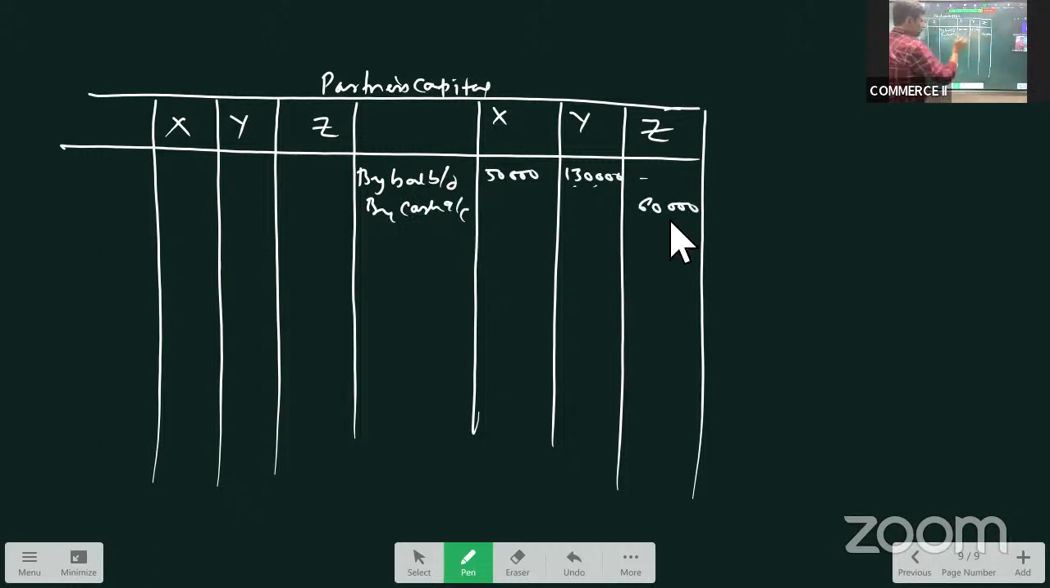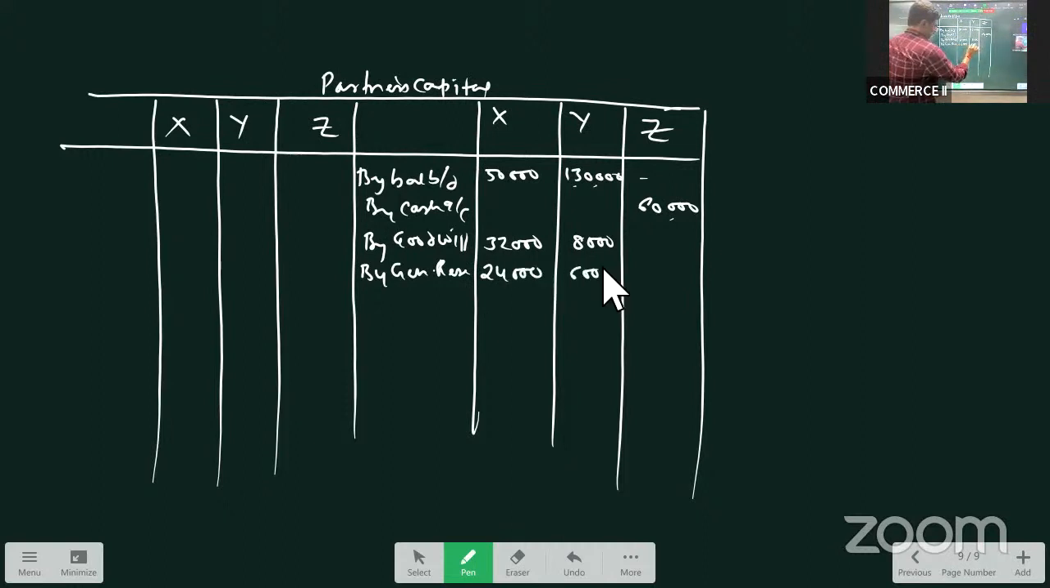This is item one. What is the second item we take? We take goodwill. Goodwill distributed to X is 32,000 and Y is 8,000. See if there are any accumulated profits. We have two. One is general reserve of 30,000, which will be distributed again in the ratio 4:1, that is 4 by 5. So 24,000 and 6,000.